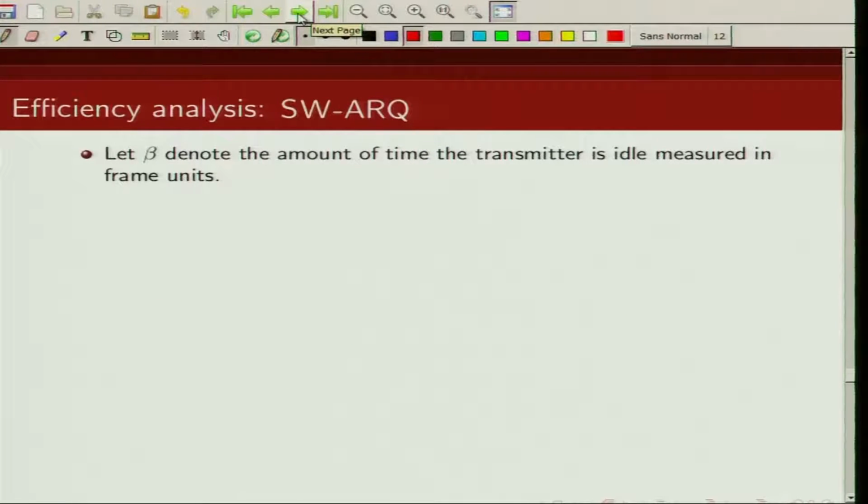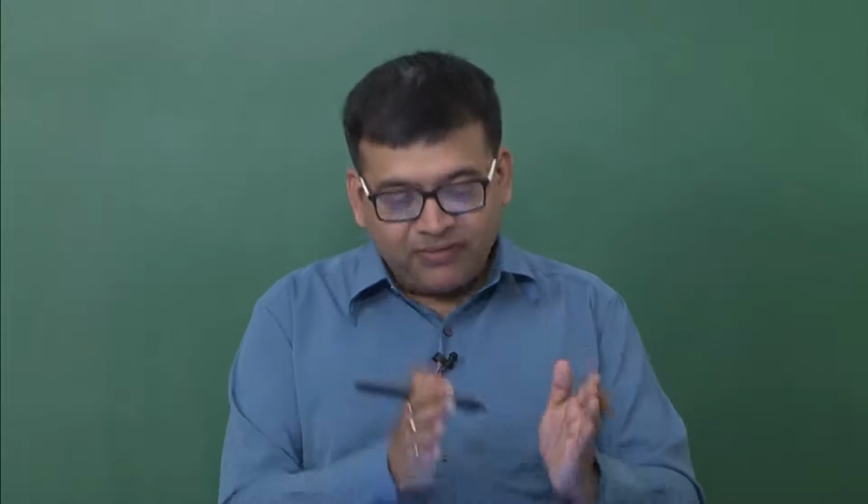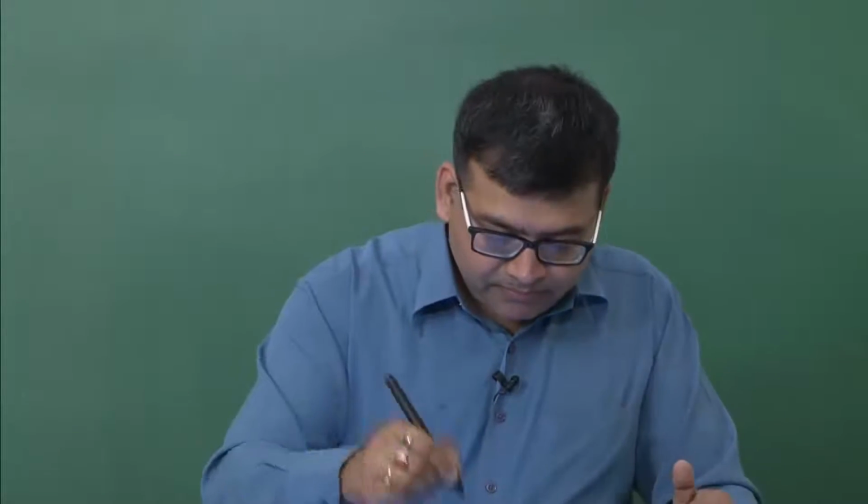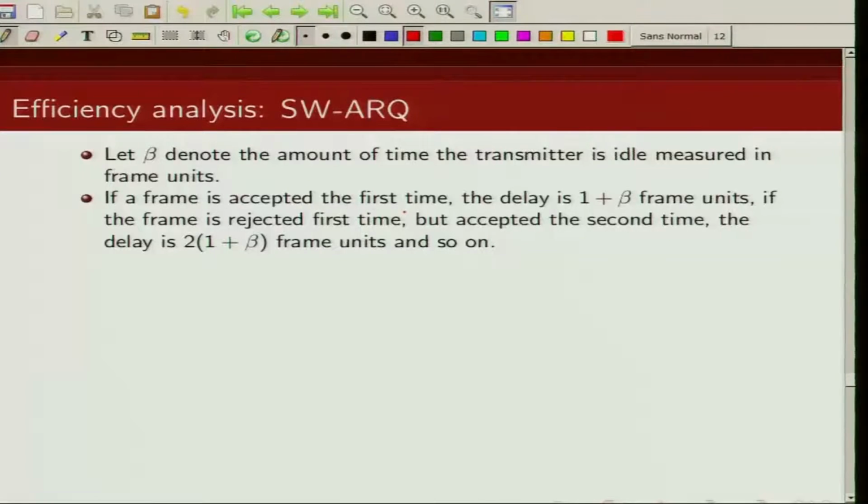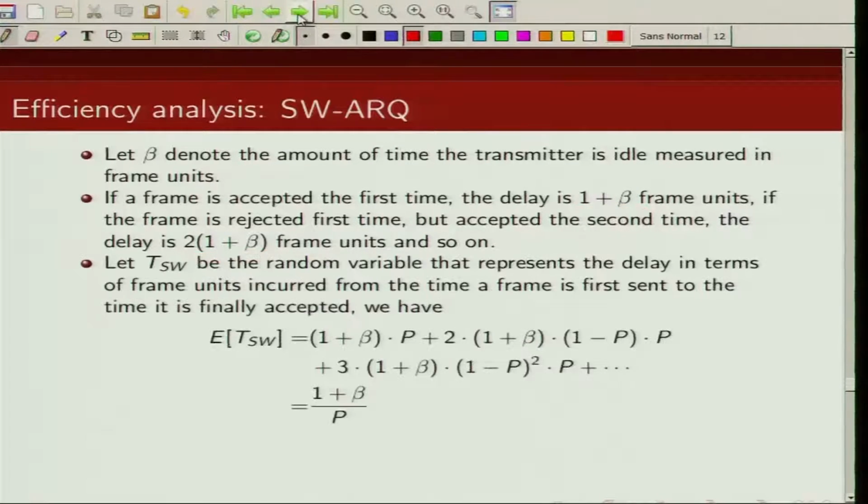And finally we do this analysis for stop and wait ARQ. Let beta denote the amount of time the transmitter is idle, and this idle time we are measuring in terms of frame units or frame length. So if a frame is accepted for the first time, the total delay is 1 plus beta frame units. If the frame is rejected and accepted the second time, then the delay is 2 times 1 plus beta. If the frame is rejected a second time and accepted the third time, the delay is 3 times 1 plus beta.